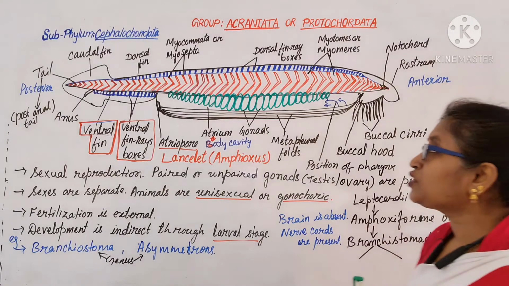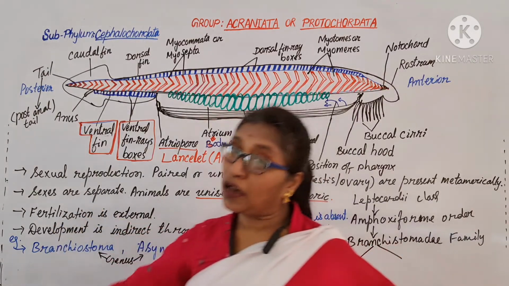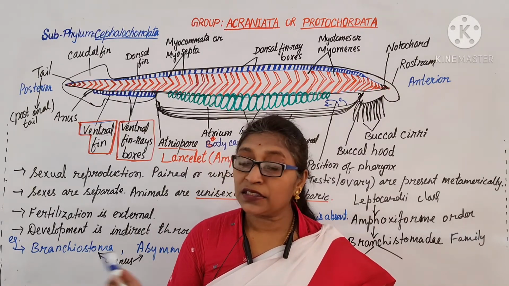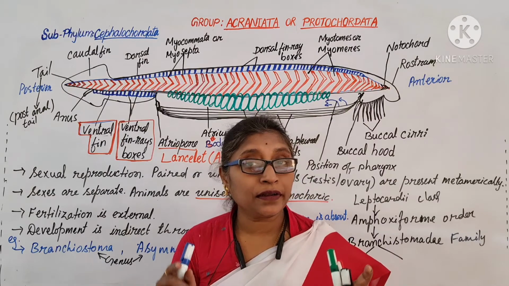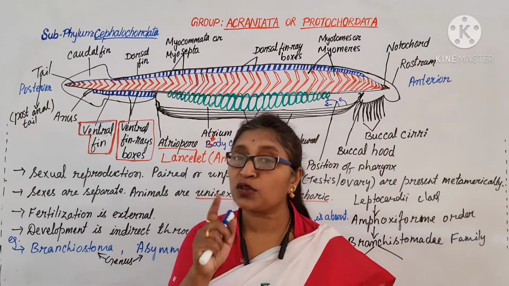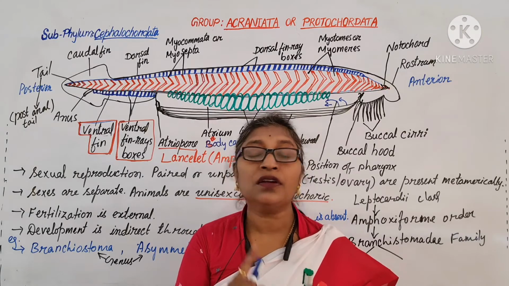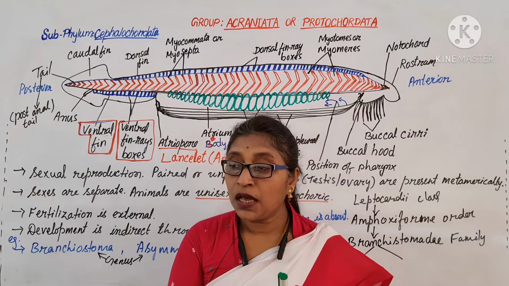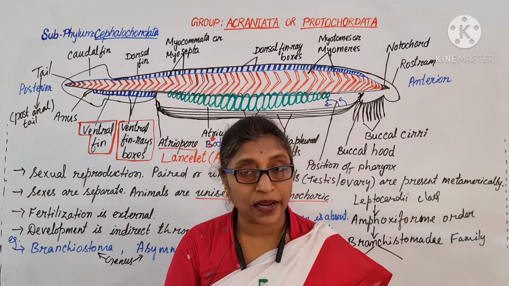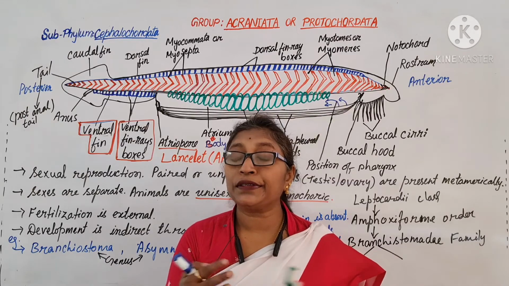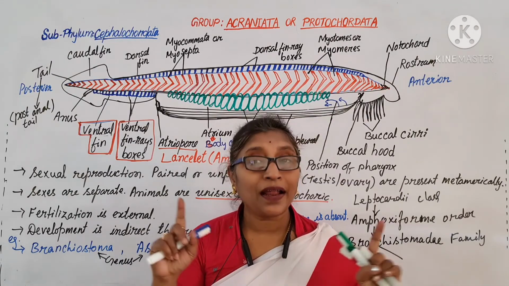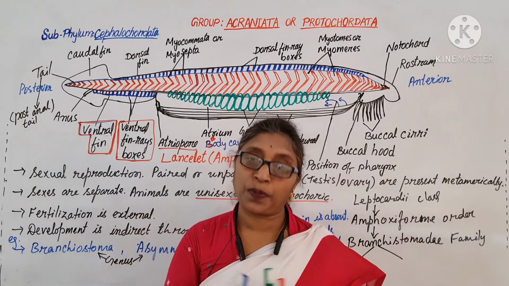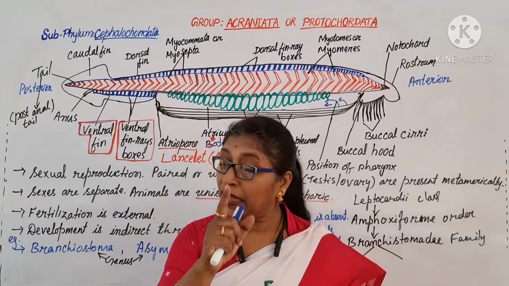Write a short note on Amphioxus or Cephalochordata, a short note on Urochordata, and a short note on Cephalochordata, or you may be asked about Amphioxus. And why are the cephalochordates named Amphioxus? Write down the questions I am saying. And most important, write down the differences between Urochordata and Cephalochordata. Remember the points as I explained.